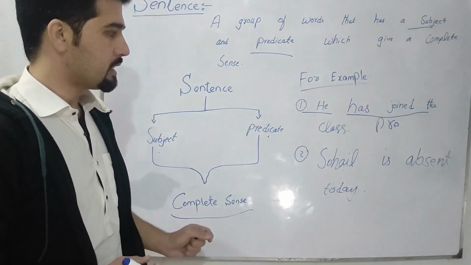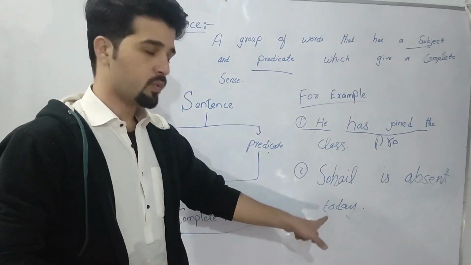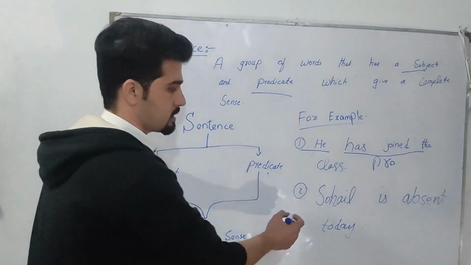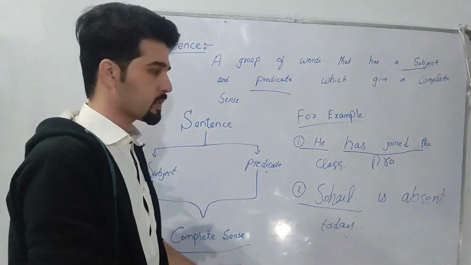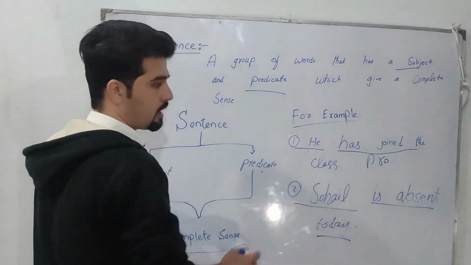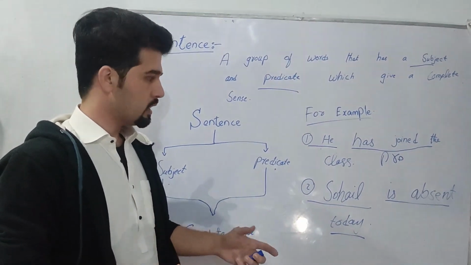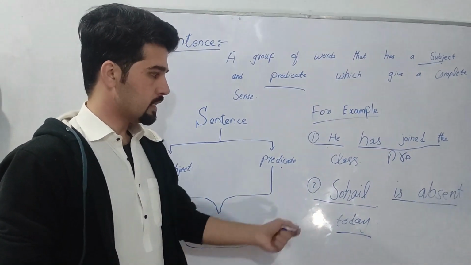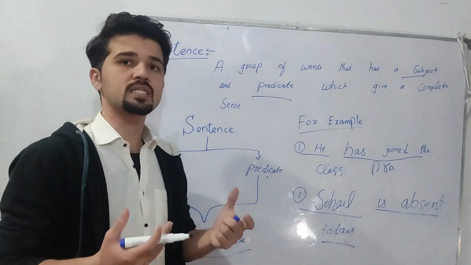And the second example is "Suhail is absent today." And where is the subject? The subject is Suhail. He is talking about a person. And the second part, "is absent today," is called the predicate. These two parts combined give a complete sense: Suhail is absent today. It gives us a complete sense.